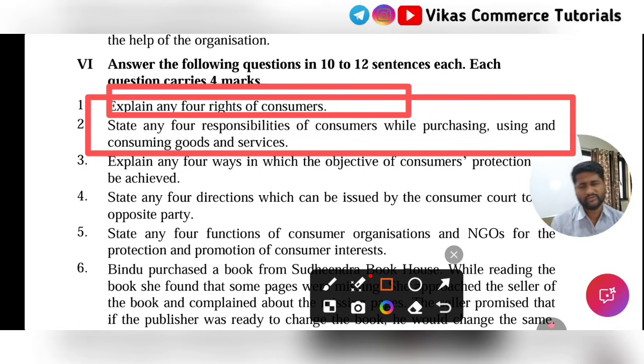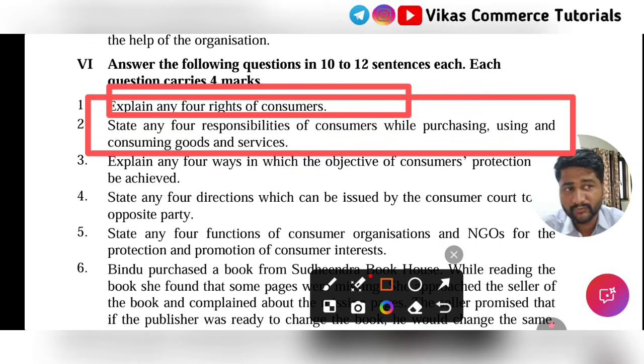And there are some other questions such as reliefs, district forum, state forum and national forum. We'll study it later. Again, those are just important for the 1-mark and 2-mark category. These two are the important questions. Okay. And now I have already explained all the important questions which are probably to be asked in the annual examination for 4 marks.